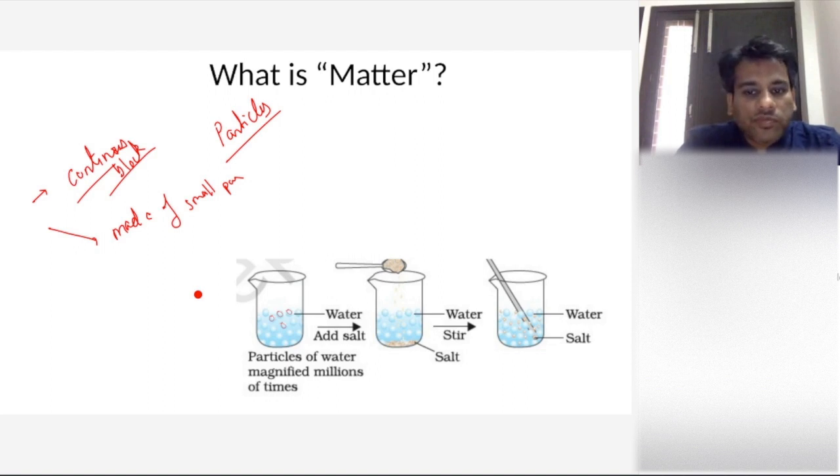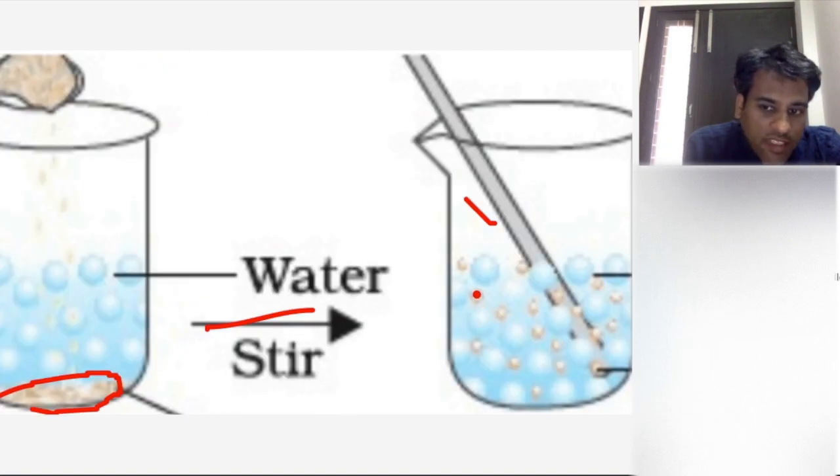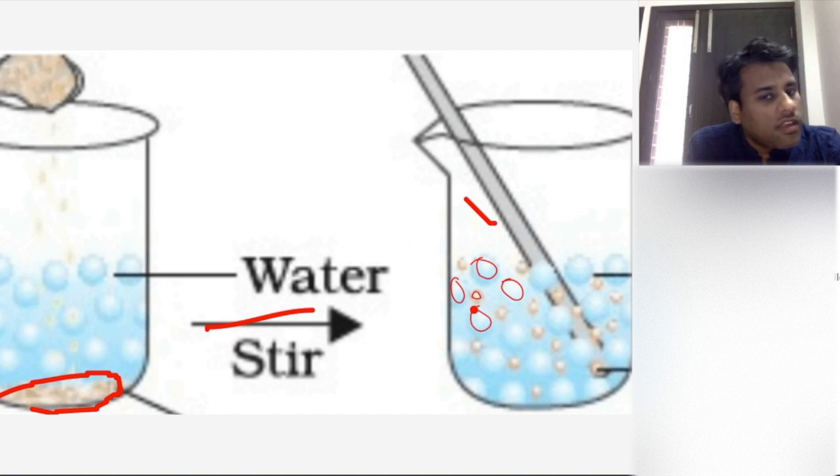Is this clear, everyone? Now, this is very evident if you see this experiment. Let's say there is some water and you add some salt. After some time, the salt will first settle at the bottom, but if you stir it continuously, it will get dissolved inside the whole water, right? Now, if you look closely, what is happening? The particles of salt are occupying the space between the particles of water. In this case, we'll call them molecules of water, right?